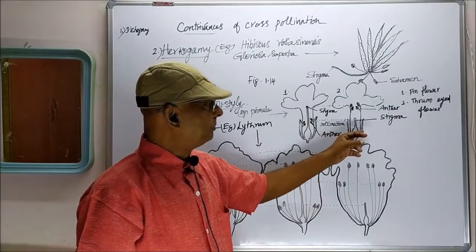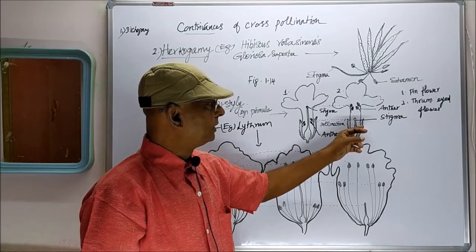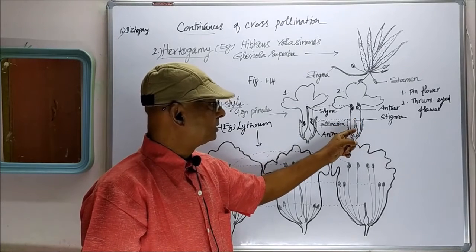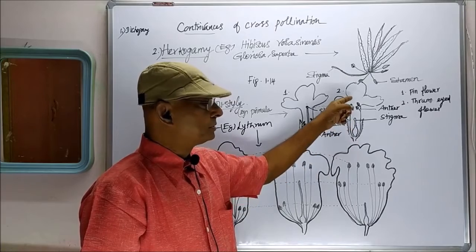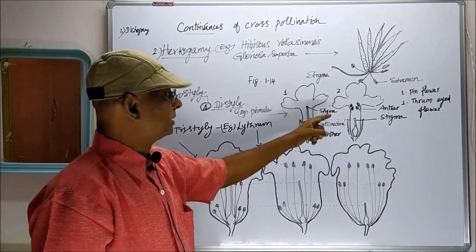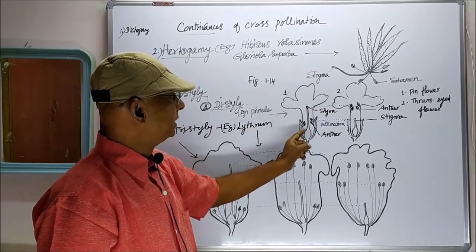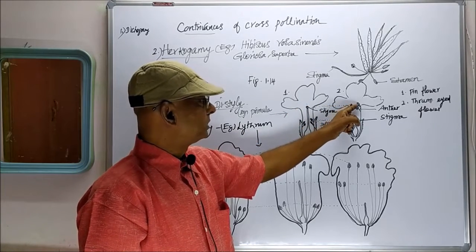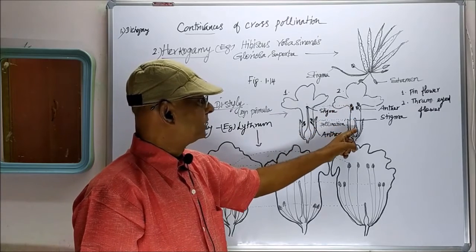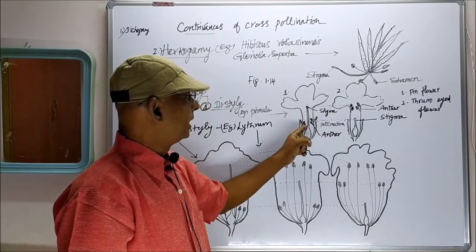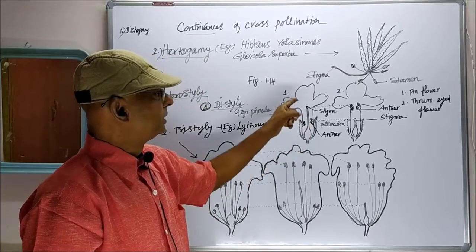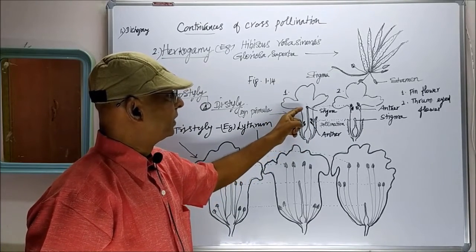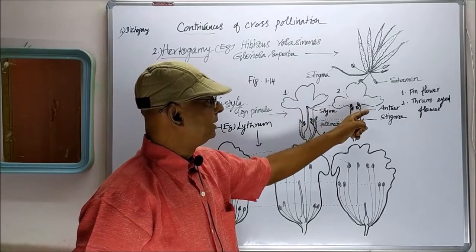In the second type, the thrum-eyed flower, the stigma and style are short, and the anthers are produced at the top. Here, pollination takes place between the long stigma and the anthers produced at the top, and between the short stigma and the anthers produced at the bottom. So pollination is possible between the pin flower and the thrum-eyed flower.